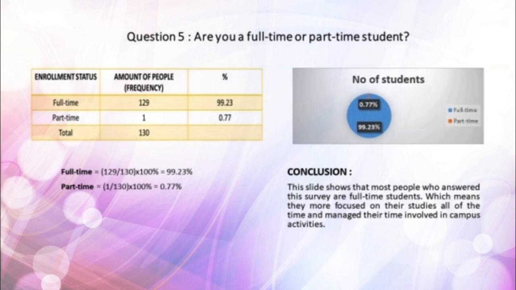Question 5. Are you a full-time or part-time student? The first table below shows the enrollment status of students including the frequency. Full-time 129 students and part-time 1 person, plus a total of 130 students with percentages. The next table shows the pie chart and conclusion for question 5. Most people who answered this survey are full-time students, which means they are more focused on their studies all of the time and manage their time involved in campus activities.